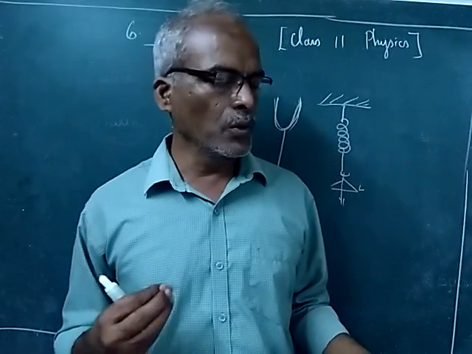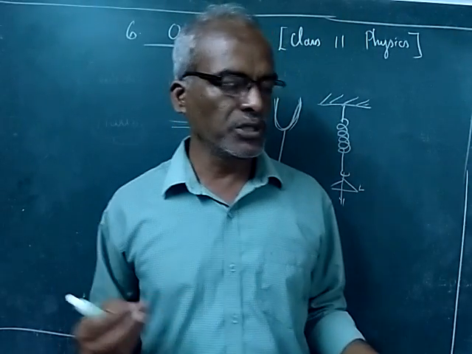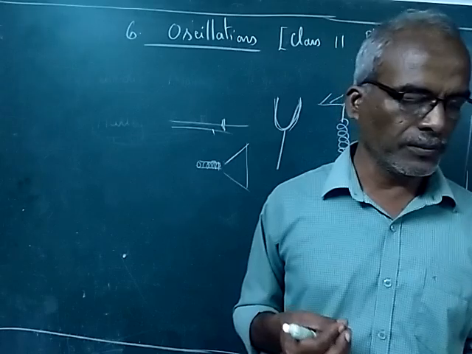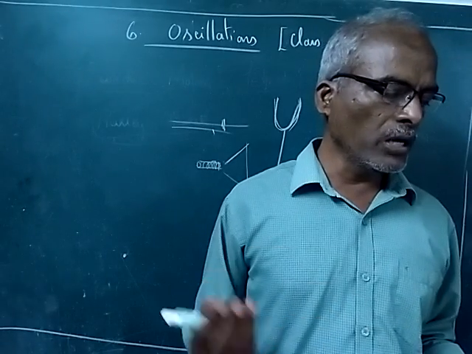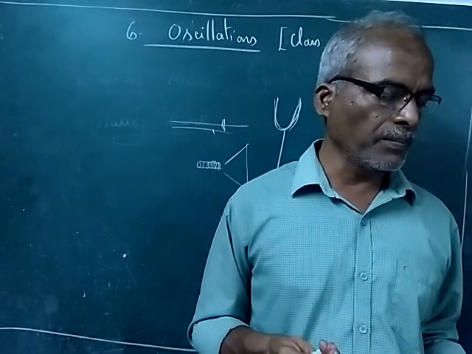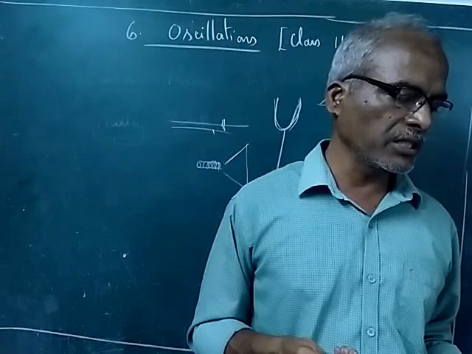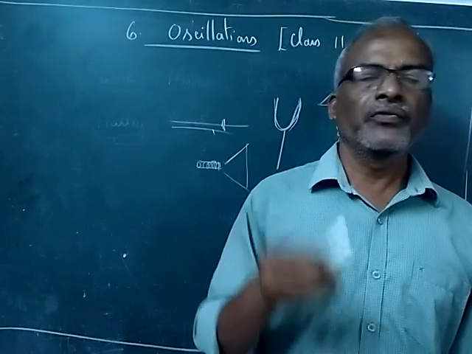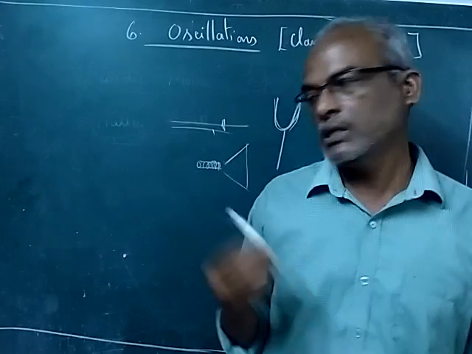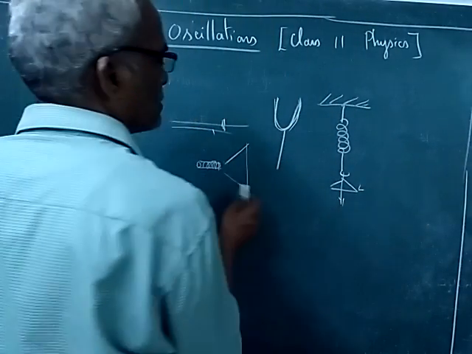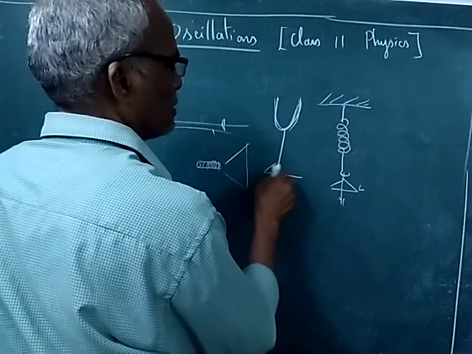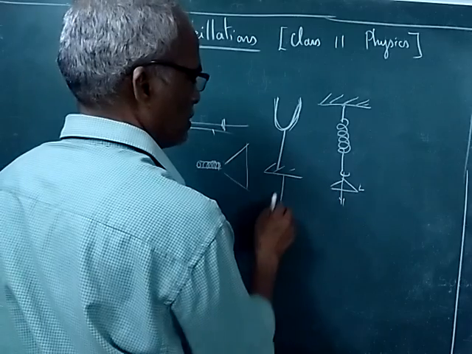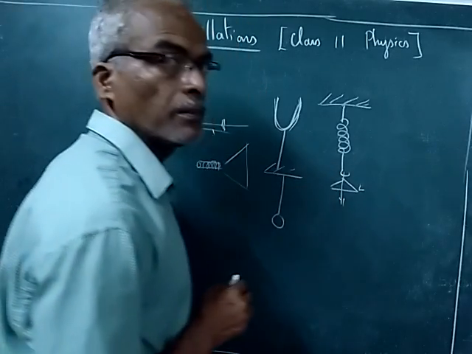So now we know two types. One is periodic motion, another one is oscillatory motion. In all the above cases of vibration of bodies, the path of vibration is always directed towards the mean or equilibrium position. If you see a simple pendulum, this is the equilibrium position.